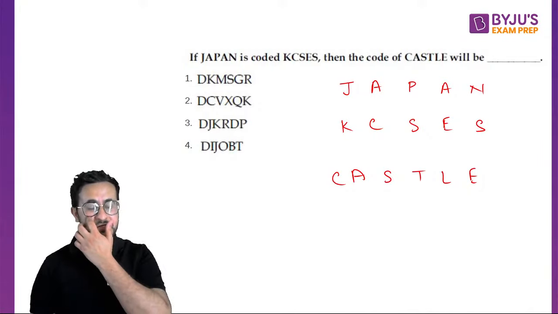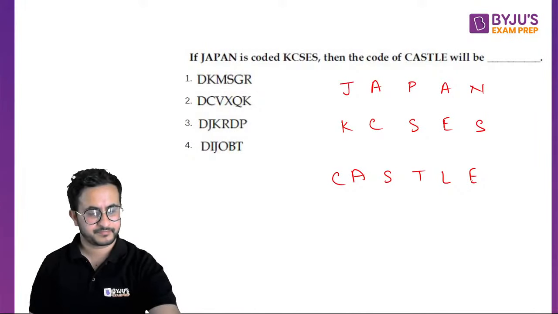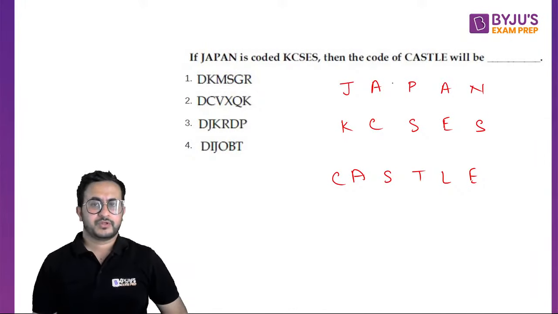A very simple one. You hardly find any difficult questions in CMAT.